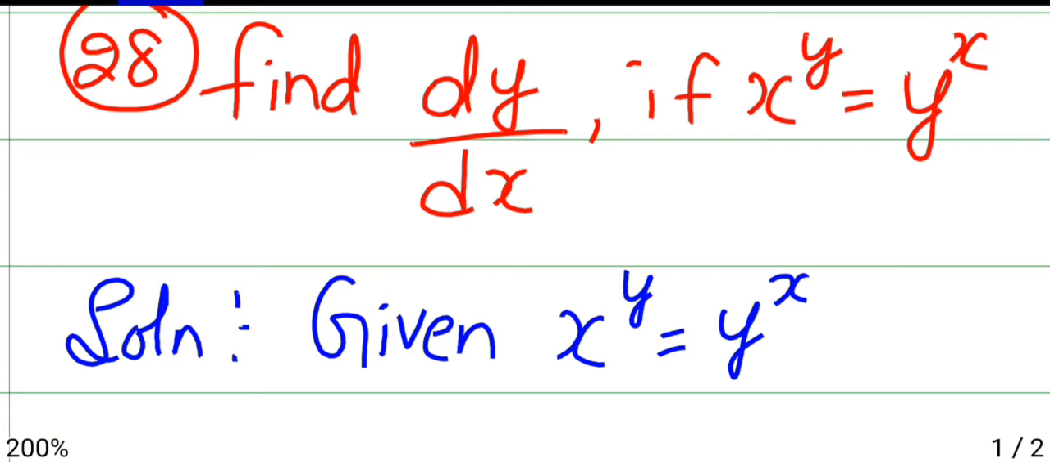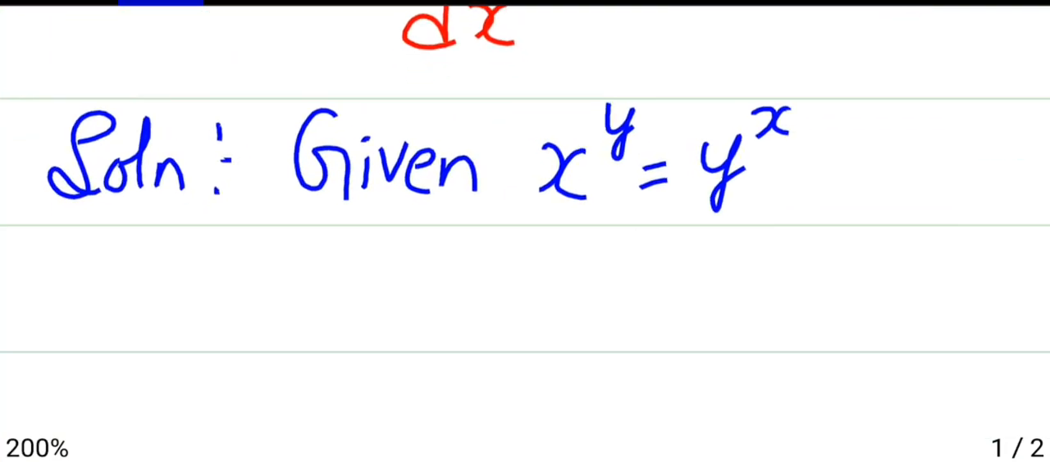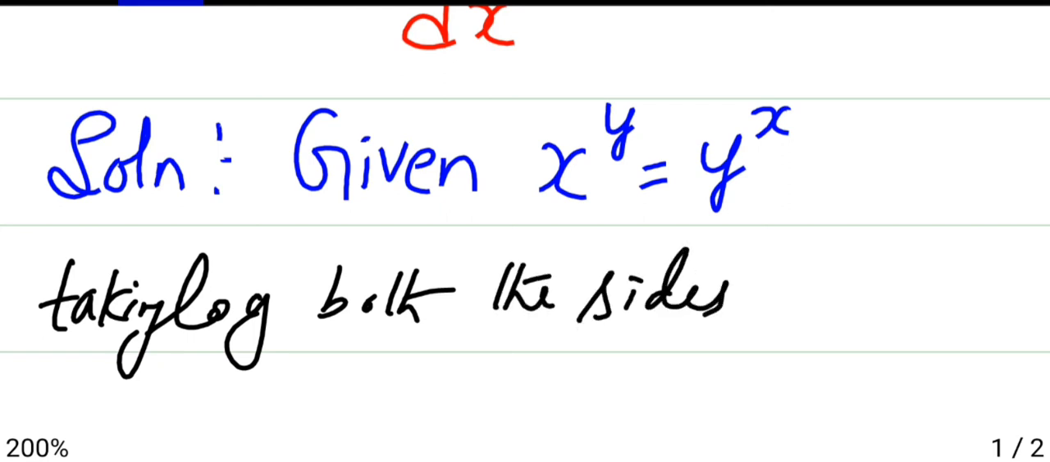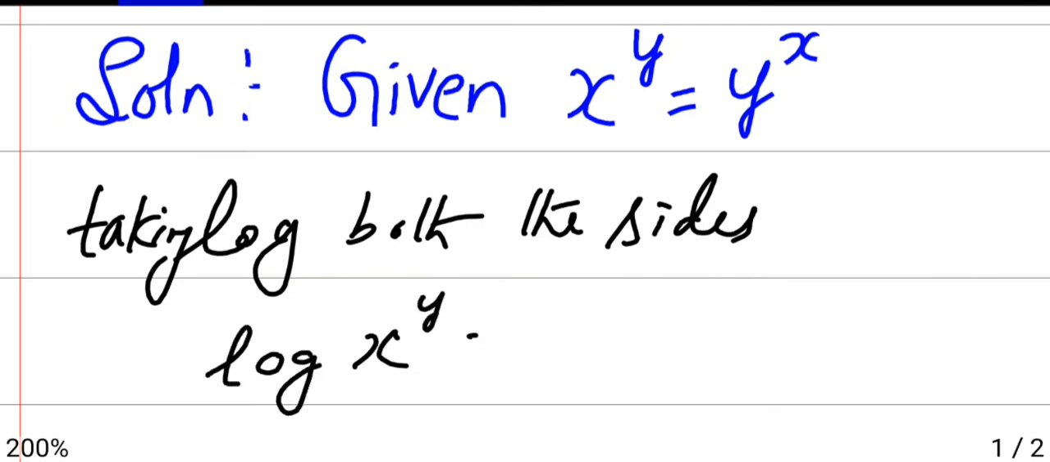Then moving on with the next one, 28th question. Find dy by dx if x to the power of y is equal to y to the power of x. Whenever you have exponential form of variables, you will take log on both sides. So taking log on both sides of the given equation, that is log of x power y is log of y power x.